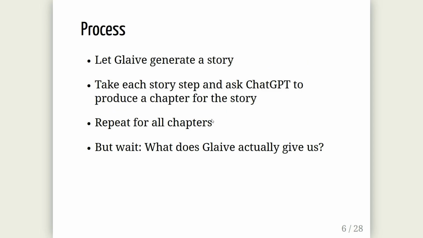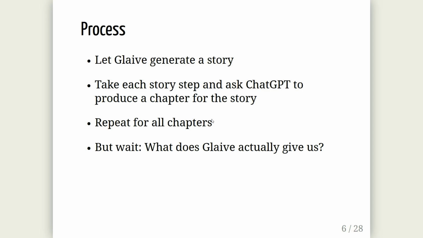So the process that we did is as straightforward as we could think of. We just take Clave, we make it generate a story, we take each of the steps that it outputs, we give that to ChatGPT and ask it to make one chapter for each of the story steps. And we'll talk about why that's maybe not a great idea either, but that's like a first draft.